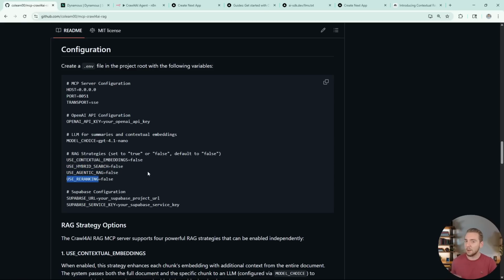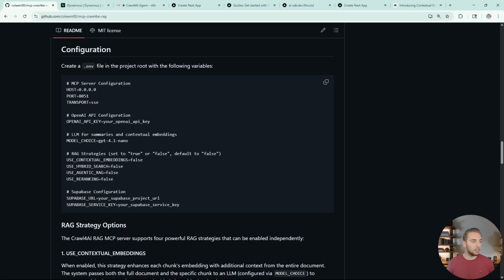Something I haven't covered on my channel yet, but this is definitely another very powerful strategy. The job of re-ranking is to take the chunks that we have returned from our vector database and order them into the ones that are actually the most relevant for the question or the thing that we are trying to code. It uses a separate kind of AI model, so not a large language model, but a model called a cross-encoder to analyze the query and the chunks that we got back and then order them based on the evaluated relevance.